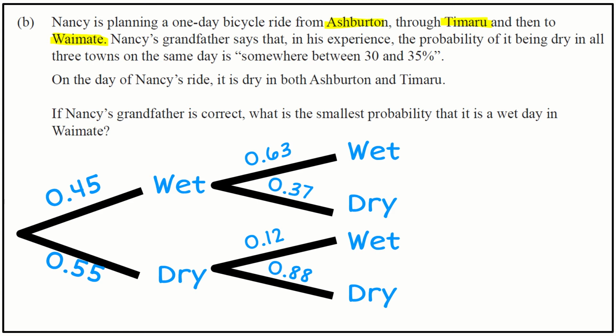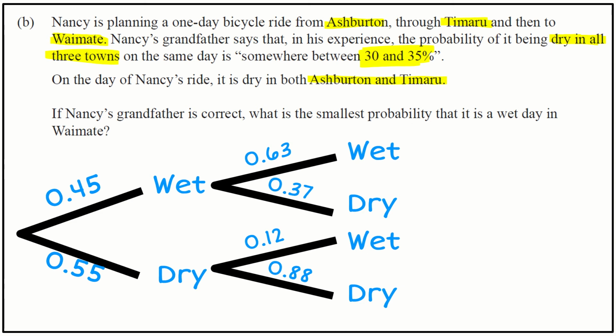Nancy's grandfather says the chance that it's dry in all three towns on the same day is somewhere between 30 and 35%. And we're told on the day of Nancy's ride, it's dry in both Ashburton and Timaru. And we need to find the probability.